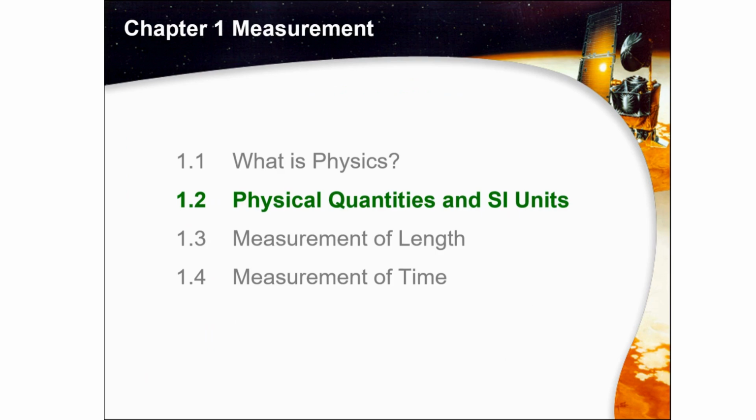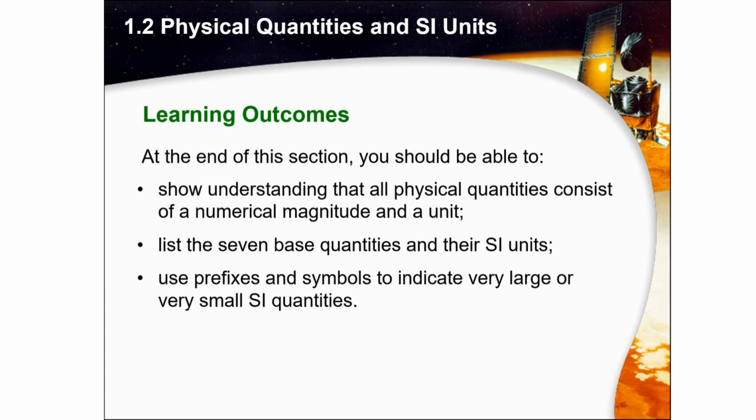Now, the next one, we are going to study physical quantities and SI units, which, of course, will be tested in your next test. By the end of this subsection, you will understand how to show that all physical quantities consist of a numerical magnitude and a unit. You can also list the 7 base quantities and their SI units, and use prefixes and symbols to indicate very large or very small SI quantities.